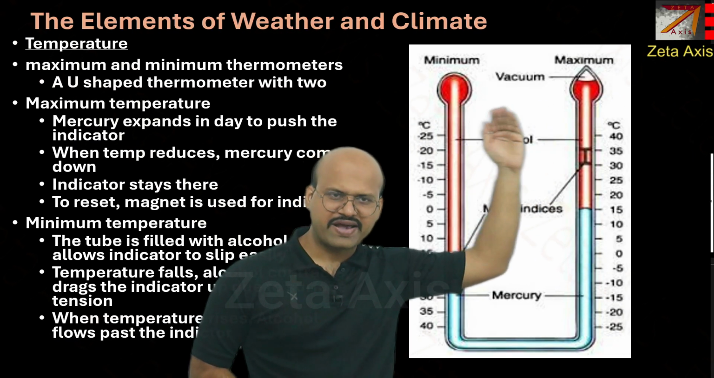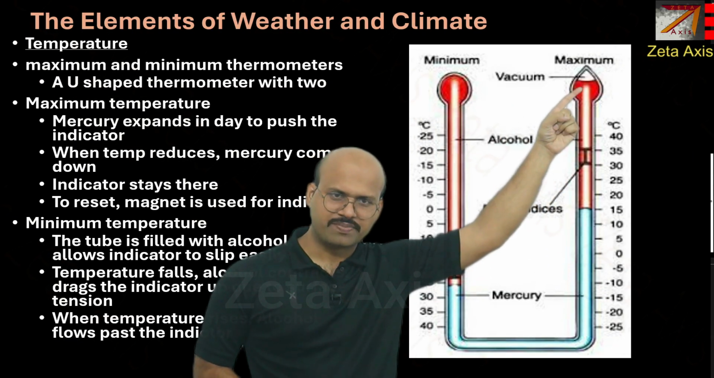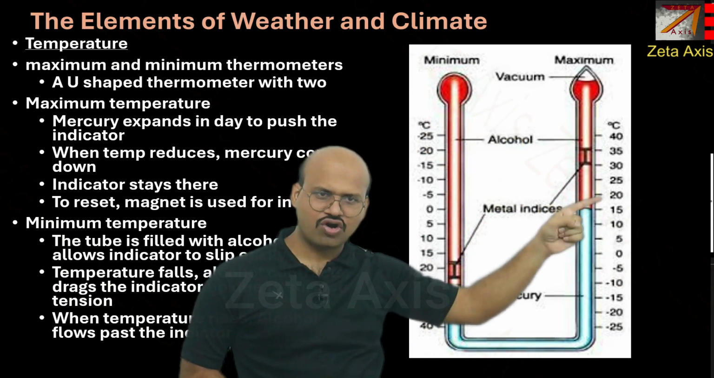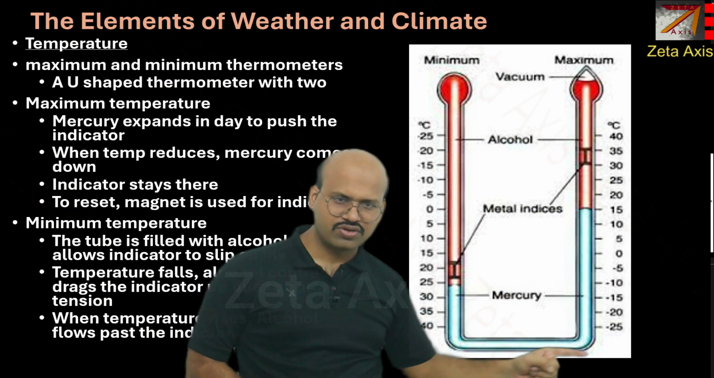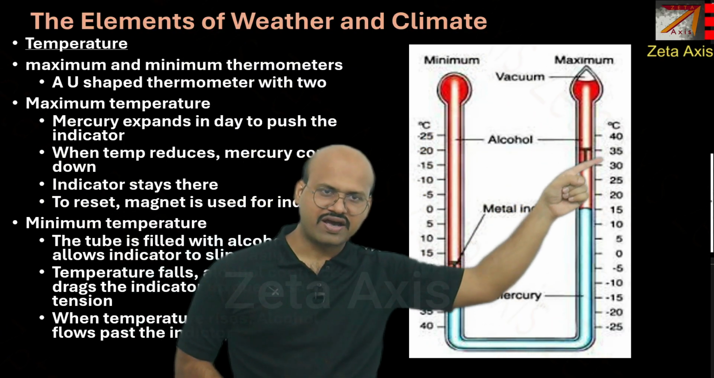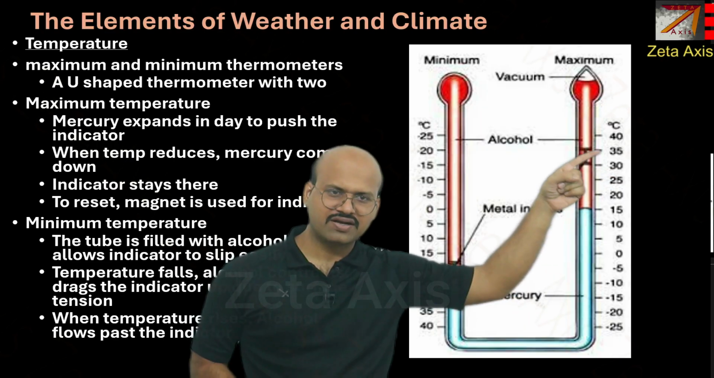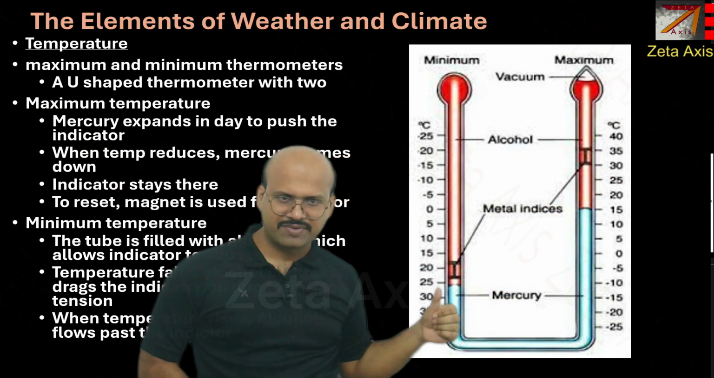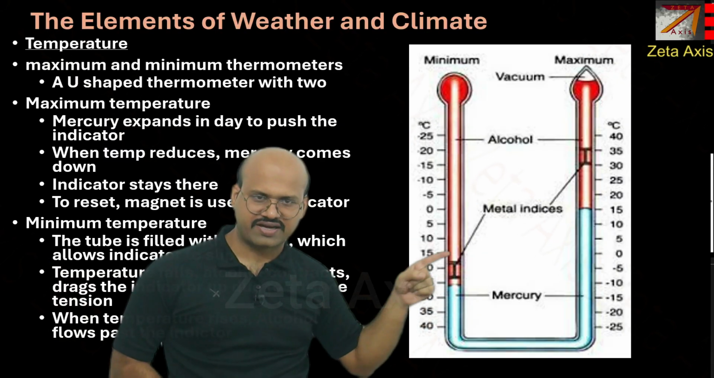Now on the maximum side you will see there is vacuum in the bulb. However, on the minimum side there is no vacuum. Here there is alcohol, then there is this mercury, and then again we have this alcohol. Here we have a metal spindle or metal indices which is helpful in taking the reading. Similar metal indices can be seen on this side.